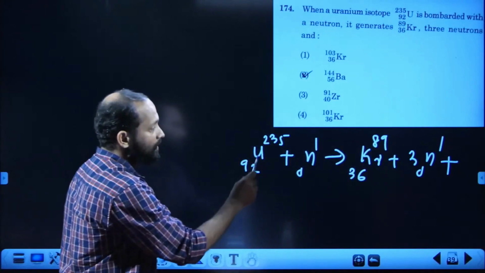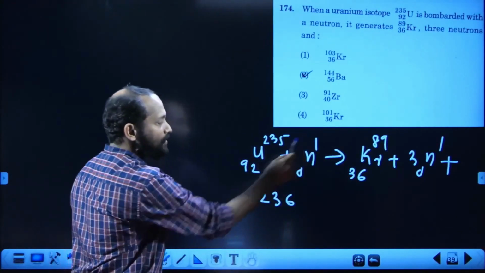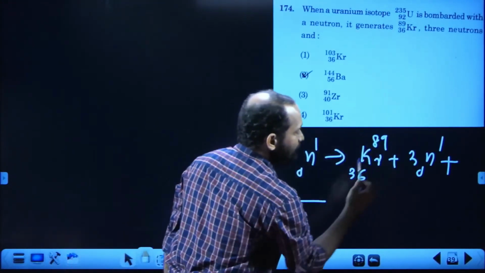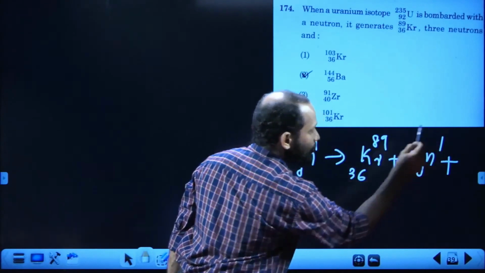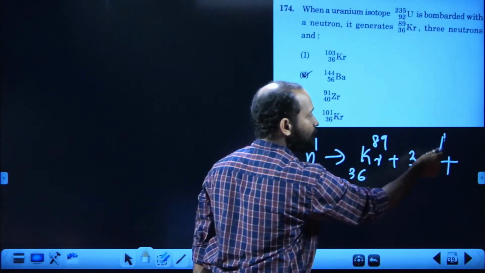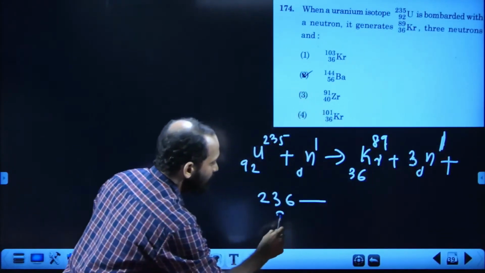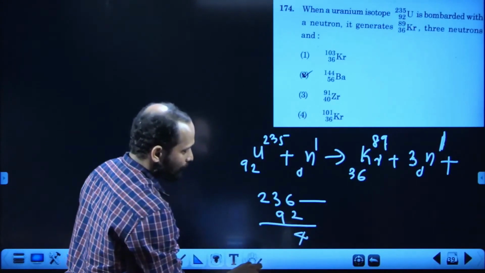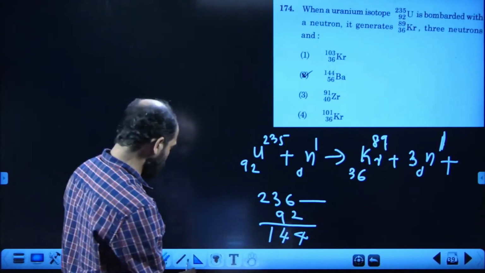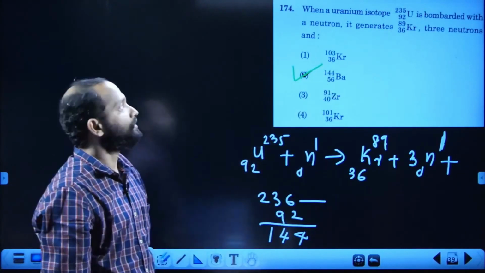You add the total number of nucleons on the left hand side, that is 235 plus 1, that is 236. You subtract the right side mass, 89 plus 3, because 3 neutrons are there. 1 neutron has mass 1, 3 neutrons have 3. So 89 plus 3 should be 92. So the subtraction gives 144. Mass 144 fits only one option. Then the answer is the second option.